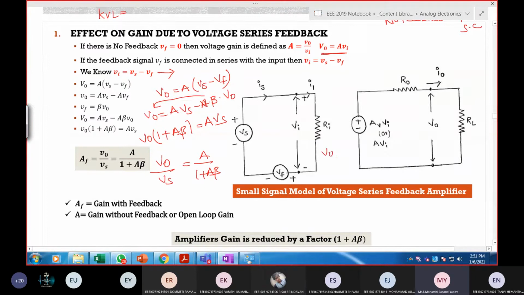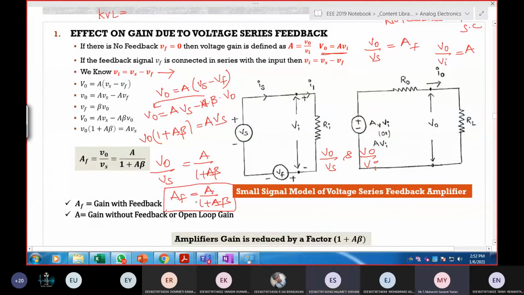What is the difference between V output by Vs and V output by Vi? Are both the same? No. What is V out by Vs then? Source. Okay. So should I call it A or AF? AF, with feedback. If it is V out by Vi, then it is only A. So that's why AF is equal to A by 1 plus A beta. This is nothing but gain. This is how you need to calculate the gain.